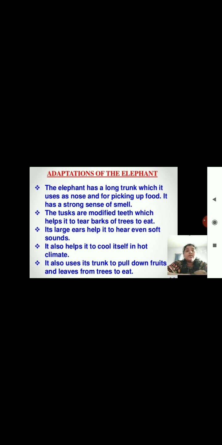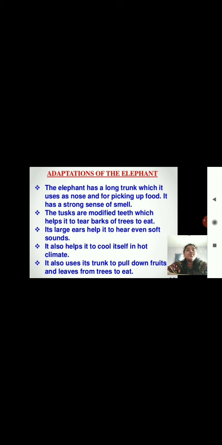The ears, not only of the elephant but our ears are also self-regulators of our body. You can do an experiment: take some water when you feel very hot. You just take some water in your hand and wipe it on your ears. You will start feeling relaxed and feel better than before.